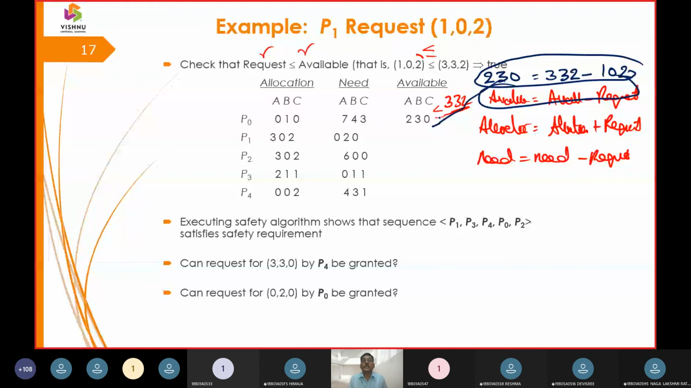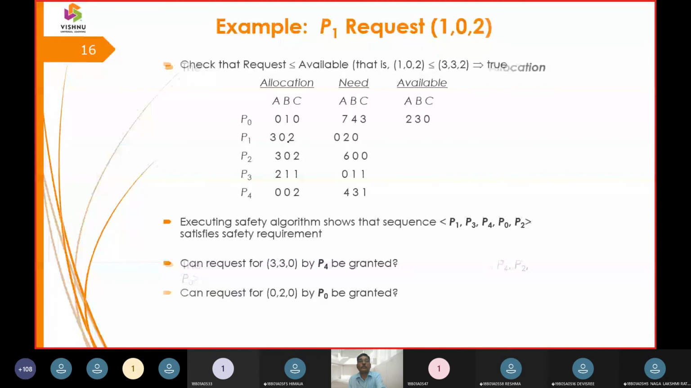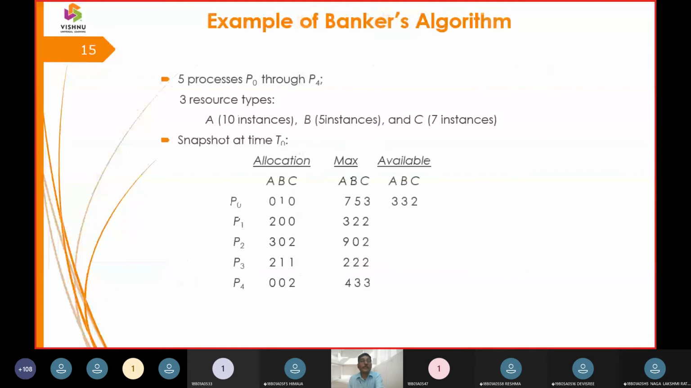So next one, what is the thing I have to do? Allocation is equals to allocation plus request. So this we are going to process for P1. So P1, what was the earlier state of P1? We can say the earlier state of P1 was 200. So earlier P1 was 200.